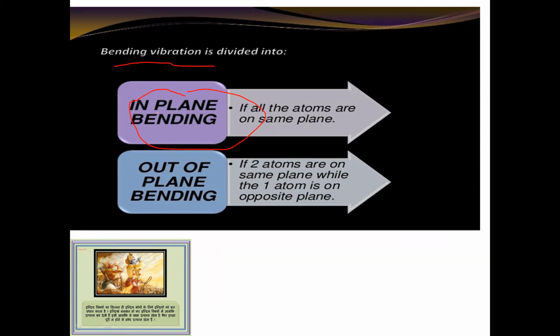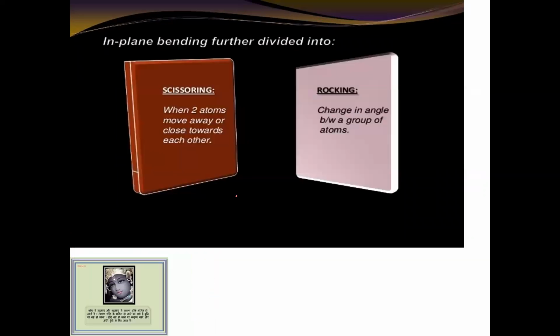In-plane bending means all the atoms are on the same plane, so it is called in-plane bending. Out-of-plane bending means two atoms are on the same plane while one atom is opposite, so that's why it is called out-of-plane bending. Students, you can also see these words, very important words.